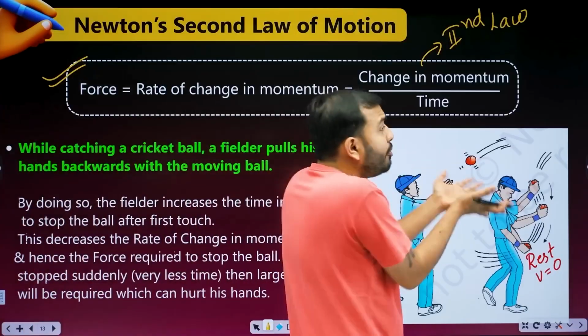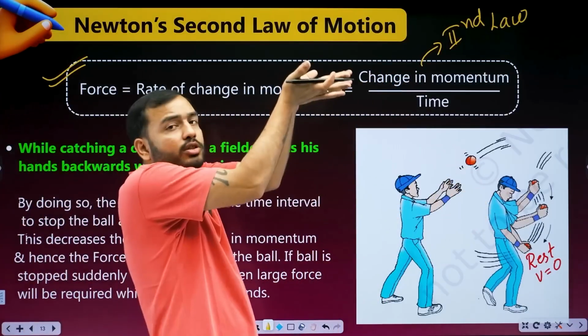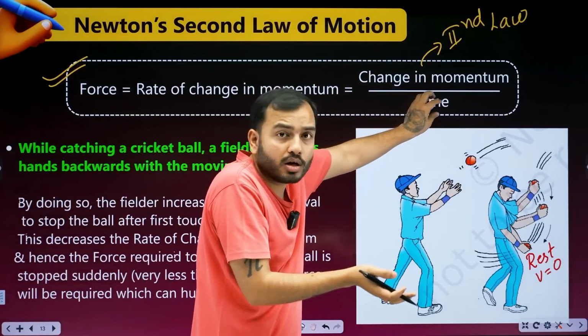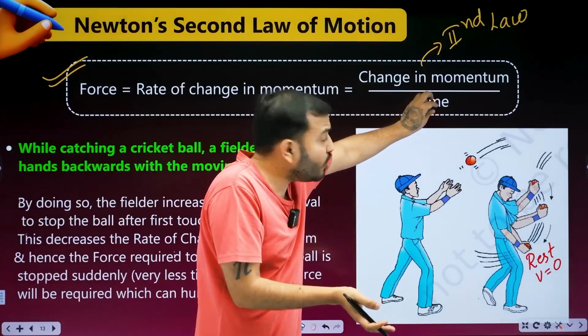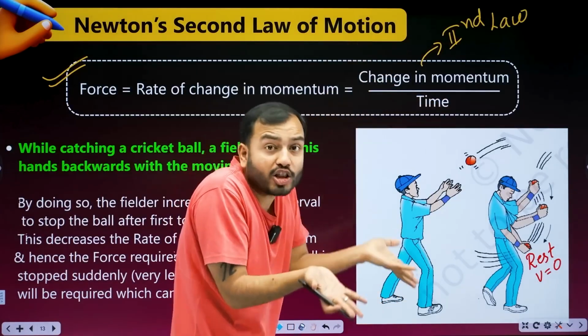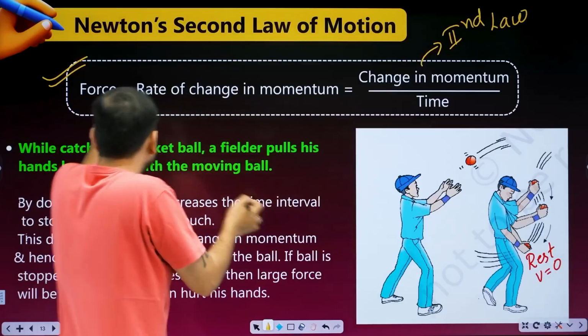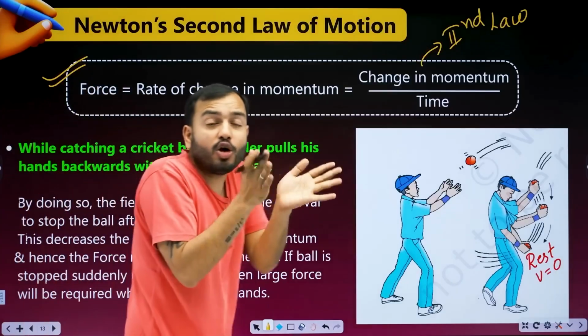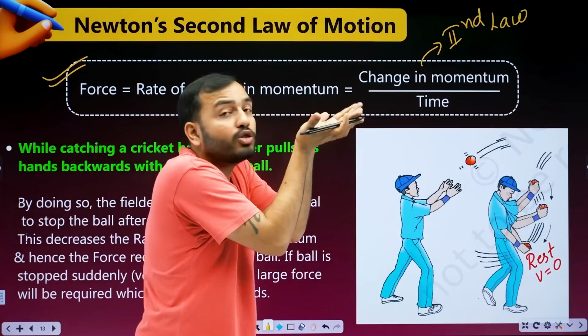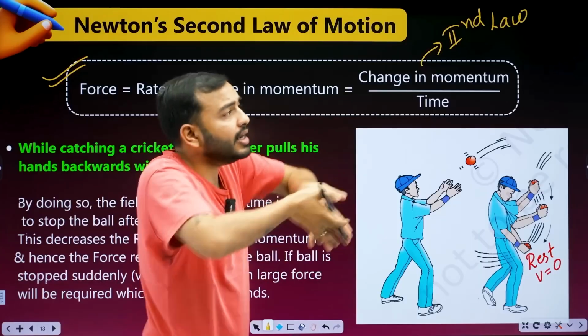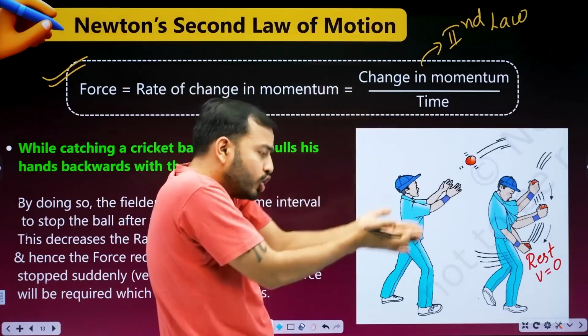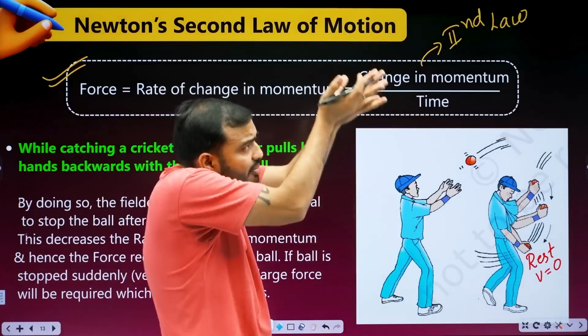Let's go. If I stop the ball abruptly, immediately, then I will take little time. If my denominator is small, then this fraction will be very big, meaning the required force will be very high, and this force will be exerted on our hands, which might get hurt. That's why I do this slowly, so that I can increase the time.